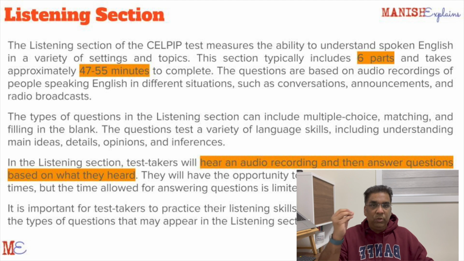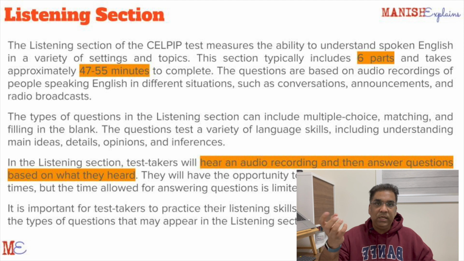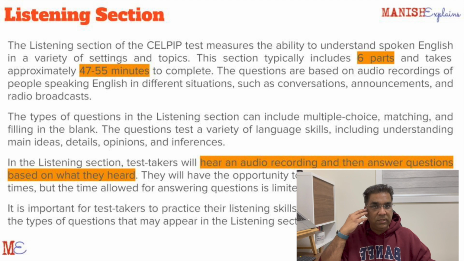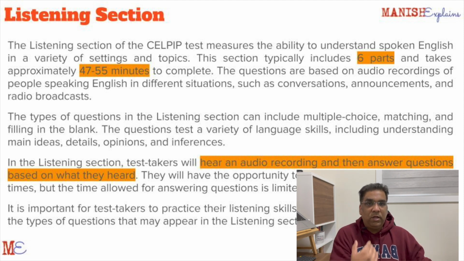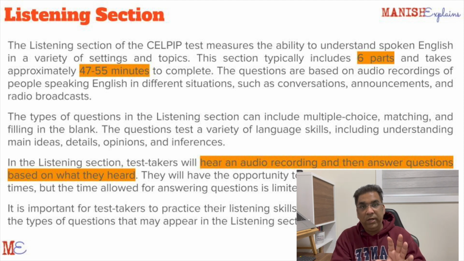Start listening to news pieces. I can suggest CBC National or CityNews Canada. These are a few channels you can listen to. There is a channel called CBC Marketplace, which has a lot of documentaries, 45 minute documentaries. Listen to those. Obviously, if you are in India, some of the content might not be very relevant, but it will give you an overall idea of the Canadian context, how they speak, what they speak about, and what their daily life is about. So those documentaries are very good.